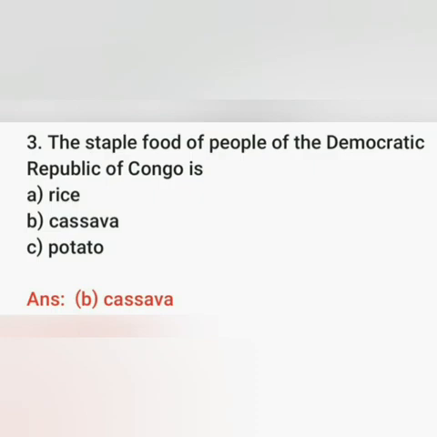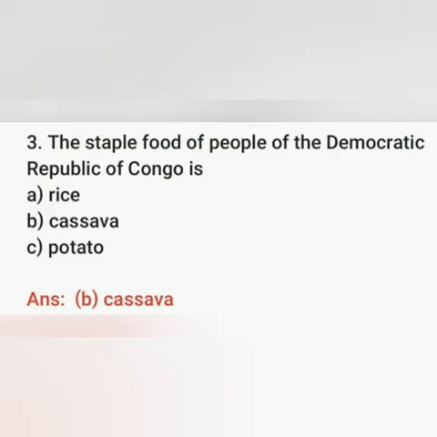Next, the staple food of people of the Democratic Republic of Congo is rice, cassava, potato. I hope you all know the answer. The answer is cassava. I have already explained to you about cassava.